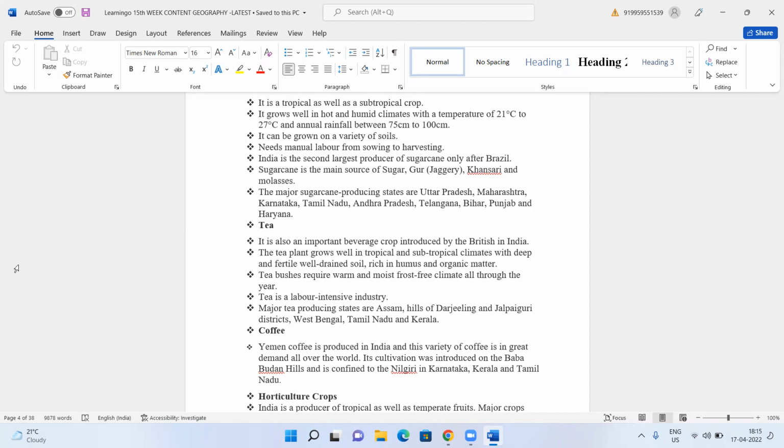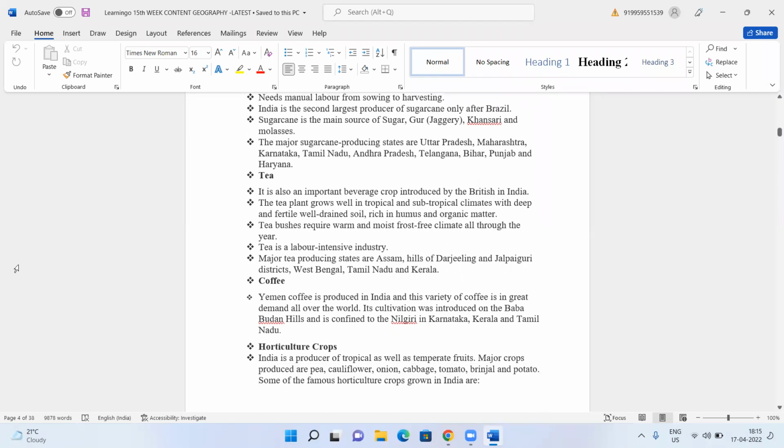Major producing states are Assam, Darjeeling and Jalpaiguri districts in West Bengal, Tamil Nadu, and Kerala. But mostly it is concentrated in Darjeeling, Assam, and Jalpaiguri districts of Bengal, and then Tamil Nadu and Kerala here and there. Coffee: Arabica coffee is produced in India, and this variety is in great demand all over the world. Its cultivation was introduced on the Baba Budan Hills and is confined to the Nilgiri in Karnataka, Kerala, and Tamil Nadu. You must have heard about Kodagu, where you find mostly coffee.